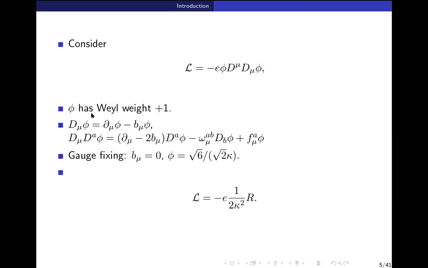Okay. And the covariant derivative is given as follows, because it's a scalar, right? So it transforms only under dilatations. So this is the covariant derivative. But when you take the double covariant derivative, B mu transforms under K transformations, for example. So therefore, when you covariantize this term in the double covariant derivative, you get F mu A.